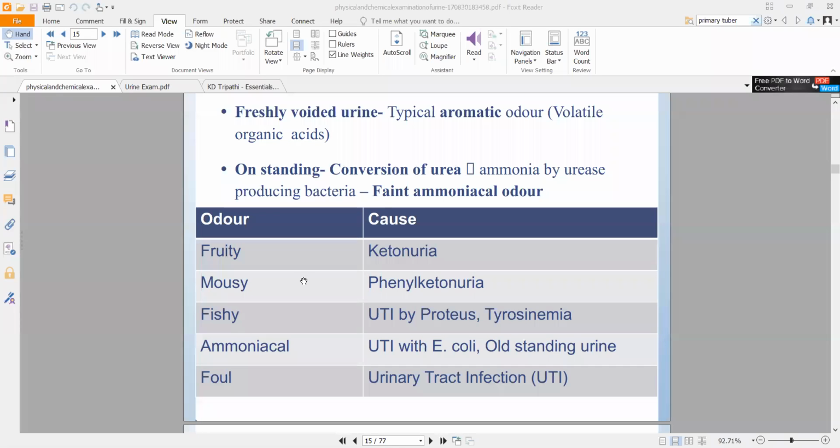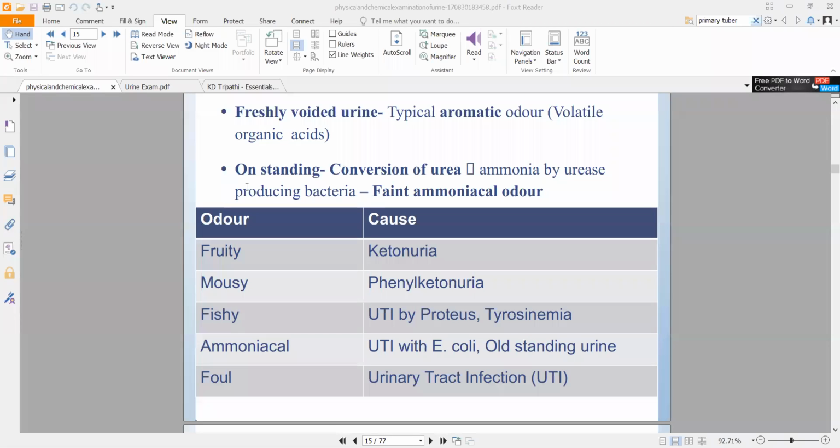This ammoniacal odor is stronger than the one you get initially. When we said that on standing your urea will be converted into ammonia, that gives a faint ammoniacal odor, a very slight smell. In this condition, where you have a UTI due to E. coli, or old standing urine left in the test tube for a long period of time, you will have a strong ammoniacal odor. One reason is the complete conversion of all the urea present in urine into ammonia, or E. coli basically causes the same reaction again.